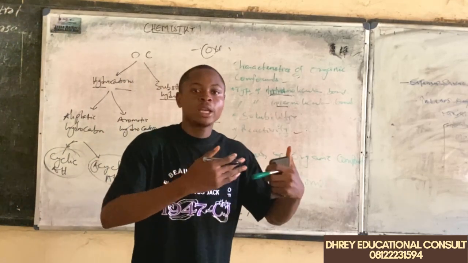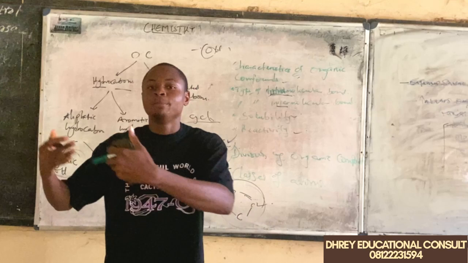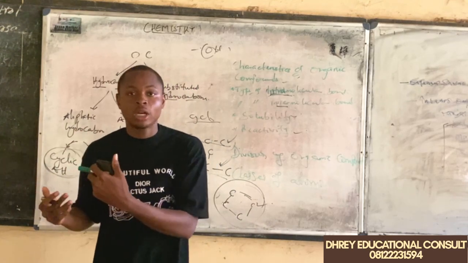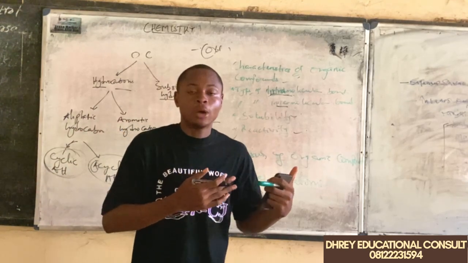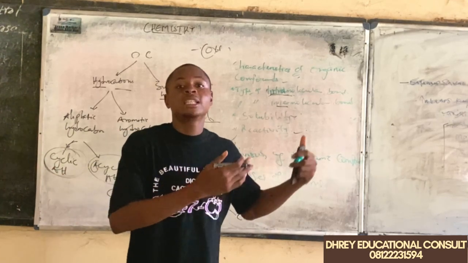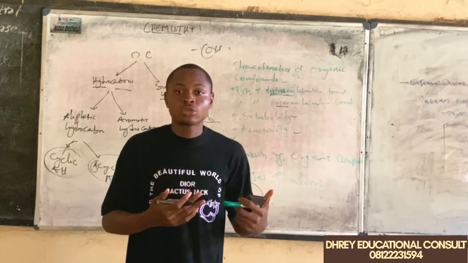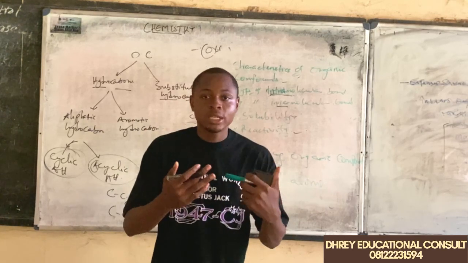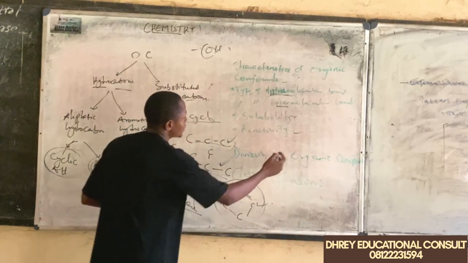So examples, we have the benzene, which is the first member of the benzoid aromatic hydrocarbon. We have other members like the anthracene and the naphthalene. So these are examples of benzoid aromatic hydrocarbon.